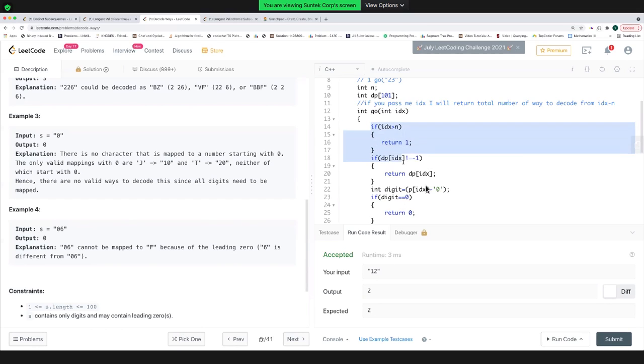Yeah. So if we have explored all our elements, that means we have finally managed to reach here. And if we have managed to reach here, that means this is a string we have decoded in one form. That means return a 1.